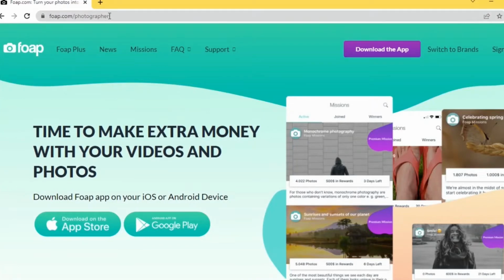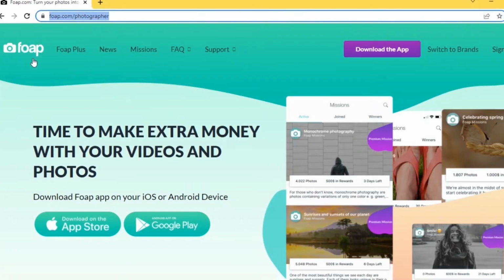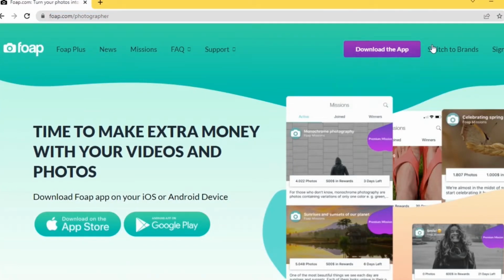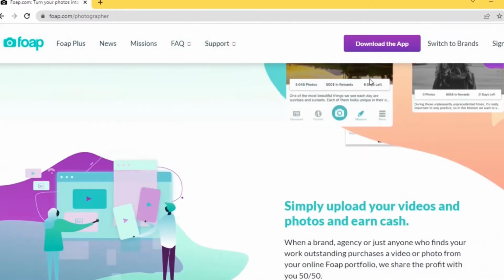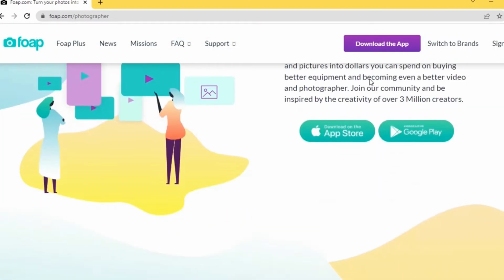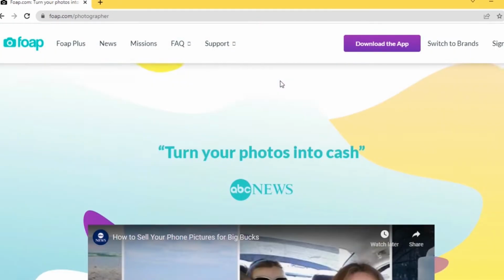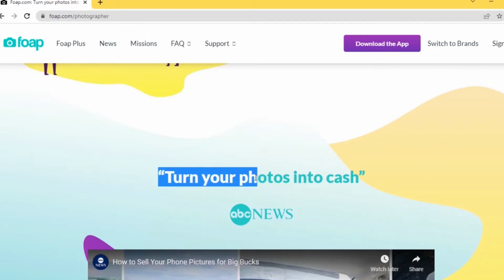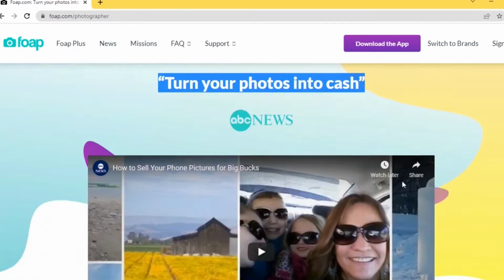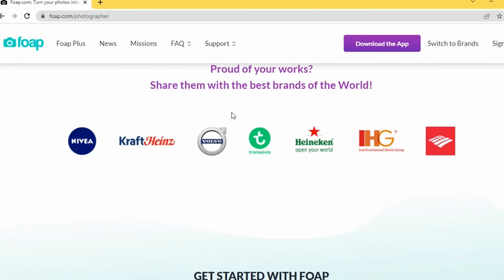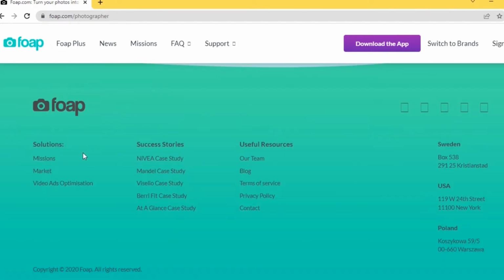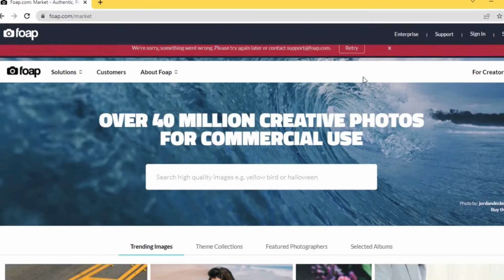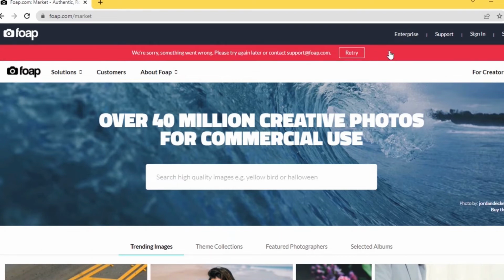The first step that you can use to earn money online today is Foap, which is really an app that has a massive collection of millions of various high-performance and high-quality images. What exactly is Foap? Foap is a free picture app for iOS and Android that enables you to sell your photographs. When you submit your images to the Foap app, they become accessible to millions of photo purchasers all around the globe on the Foap market.